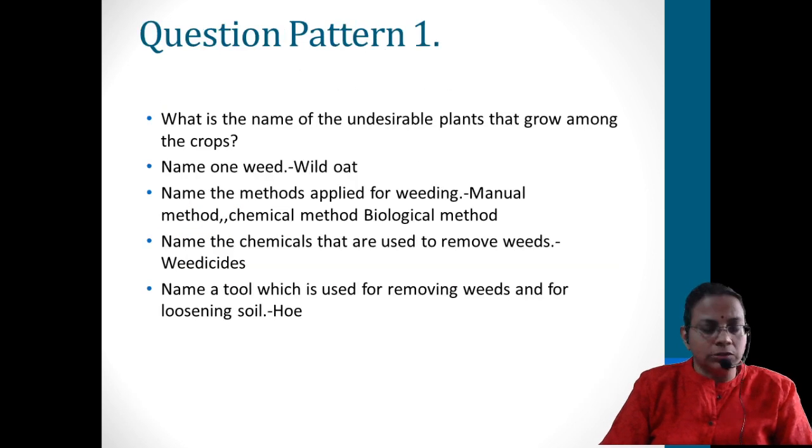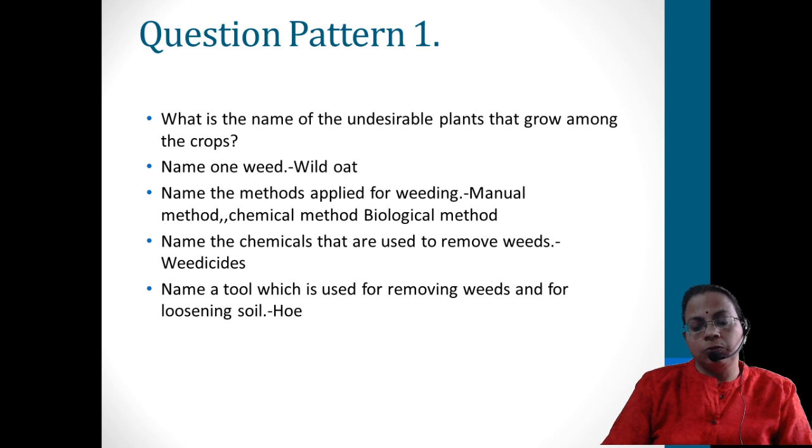Then the pattern of questions is also discussed. The main pattern is direct one-word questions. I have given only a few questions here, just to give you familiarity with the type of questions. What is the name of undesirable plants that grow among the crops? You can say weeds. Then name the methods applied for weeding. The manual method is by plucking them. The chemical method is by weedicides, 2,4-D. Then the biological method means we can introduce something.